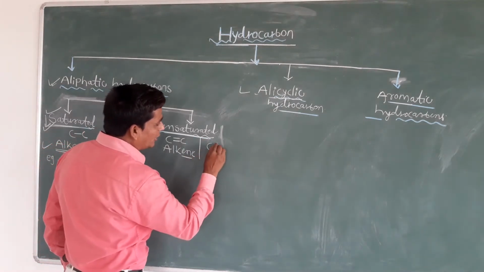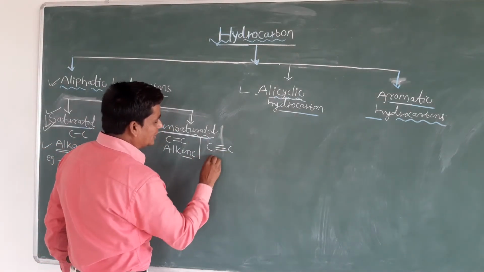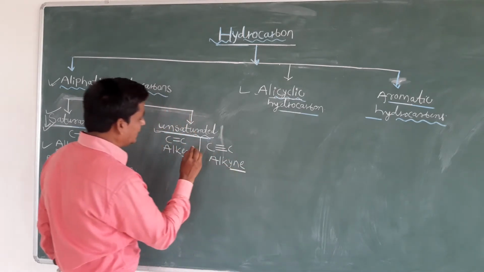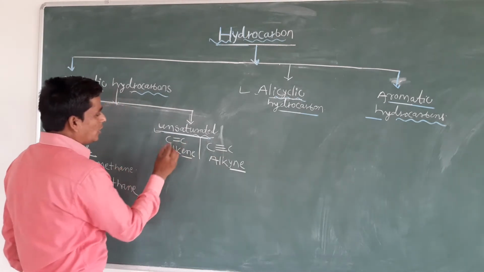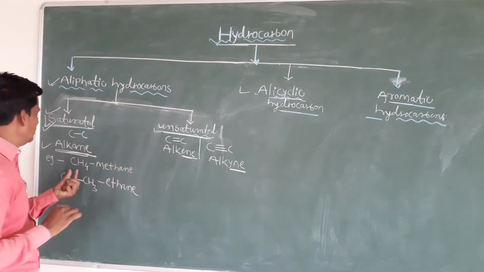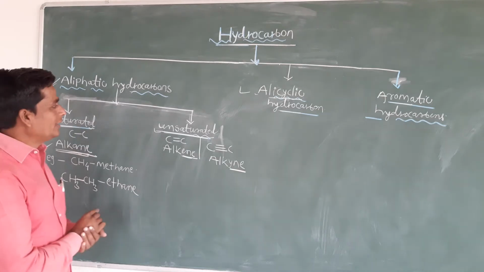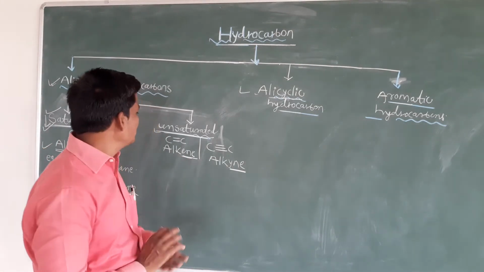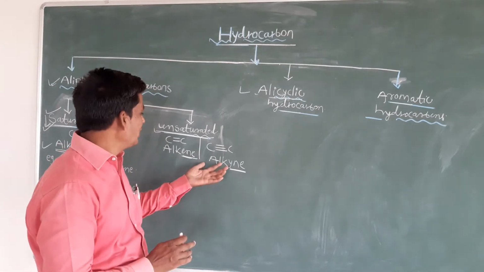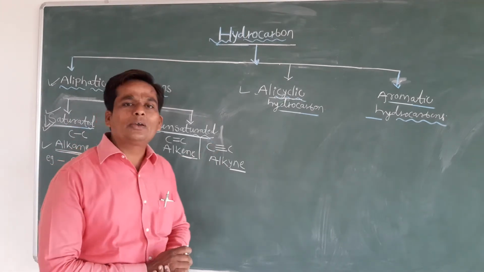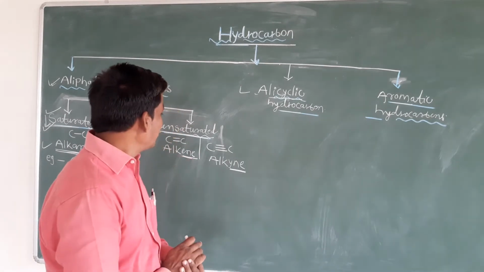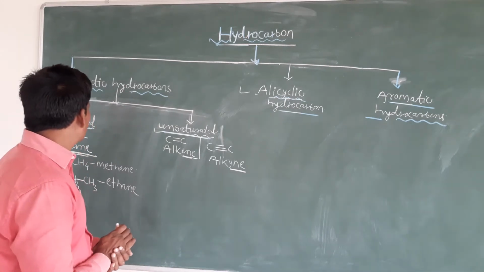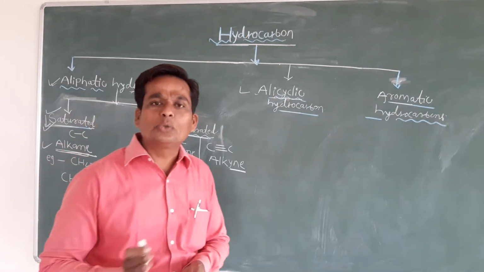And if a carbon-carbon triple bond is there, it is an alkyne. See the suffix yne. In alkenes the suffix is ene, and in alkanes, ane. Okay, clear students? Alkenes are unsaturated hydrocarbons which contain a carbon-carbon double bond, and alkynes are also unsaturated hydrocarbons which contain a carbon-carbon triple bond. At least one triple bond should be there in the carbon chain. Now clear students, what are aliphatic hydrocarbons and how they are classified?